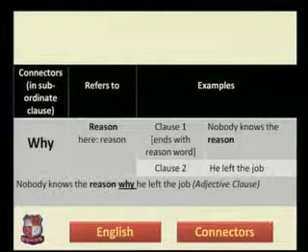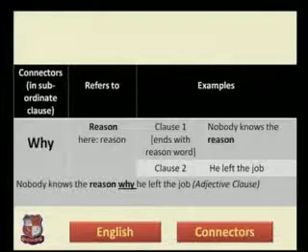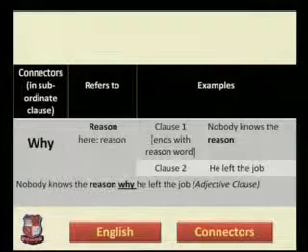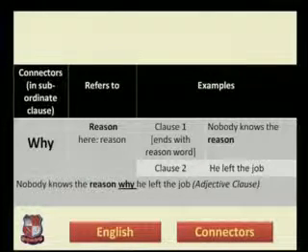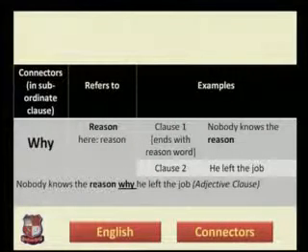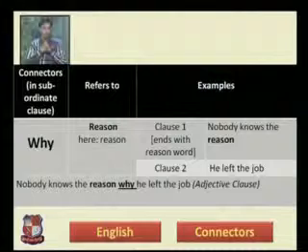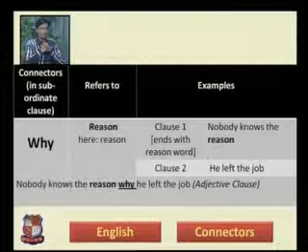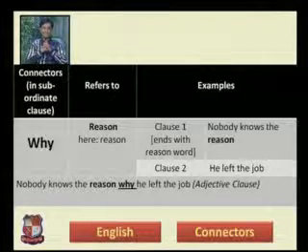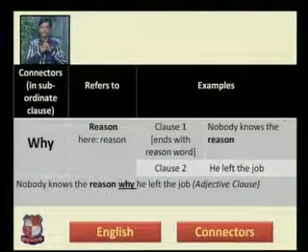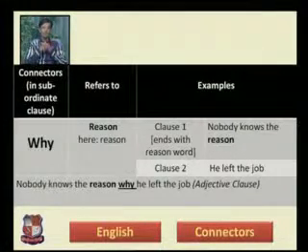In the next slide we can see the connector why. It will show us the reason. Clause number 1, and again in earlier cases clause number 1 will end with the reason word that will show us the reason. Nobody knows the reason. Clause number 2 is he left the job. The complex sentence will become nobody knows the reason why he left the job. So in this sentence you can see that the word why refers to the reason.